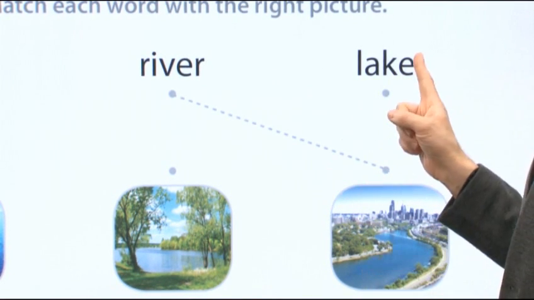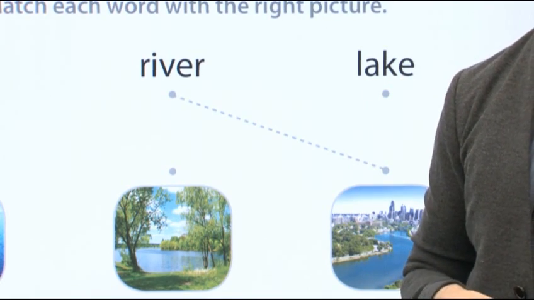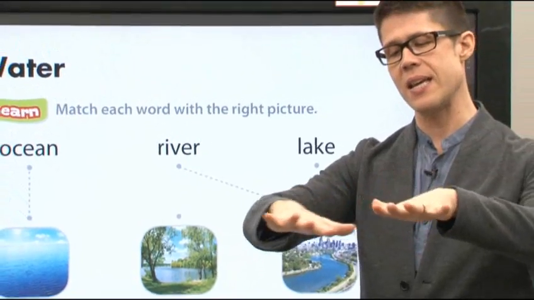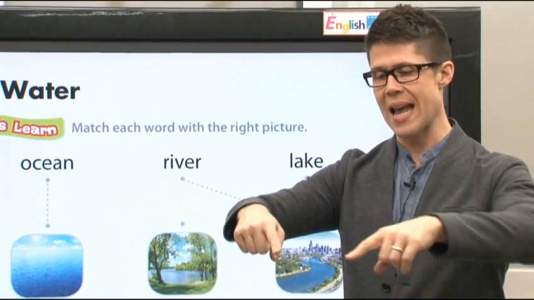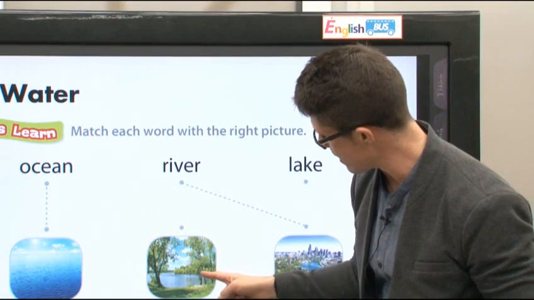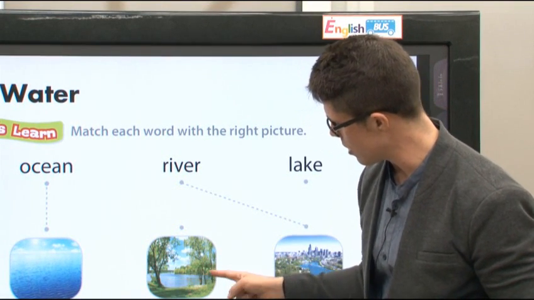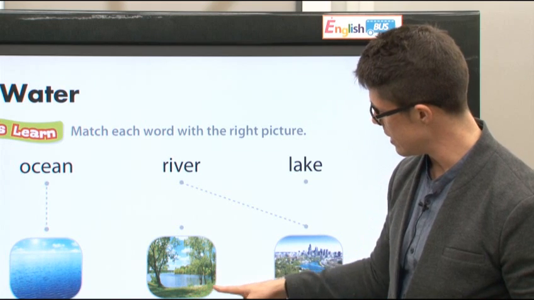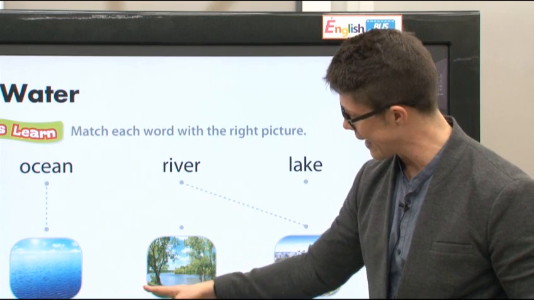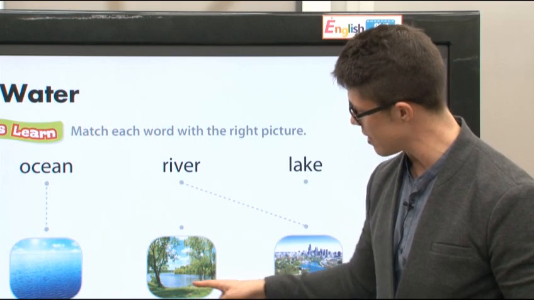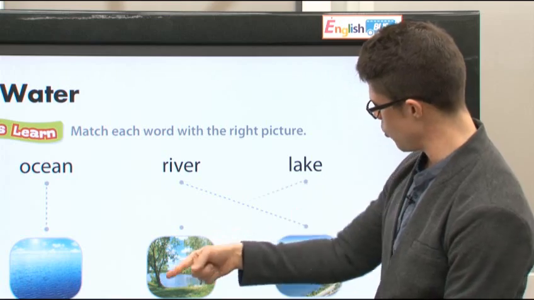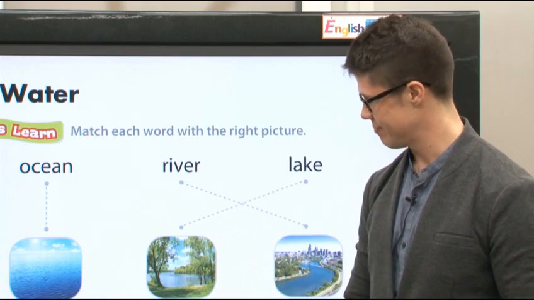And finally, the last one is lake. Okay? A lake doesn't move. A lake stays still. All right? And a lake has land all around it. See right here? Here's some water, but here is some land. Land, land, land, and water in the middle is a lake.